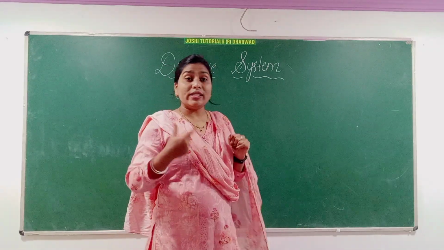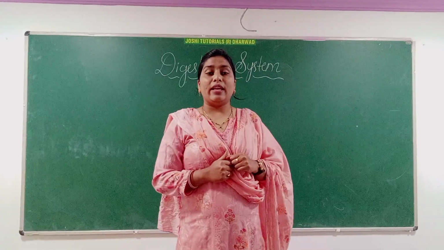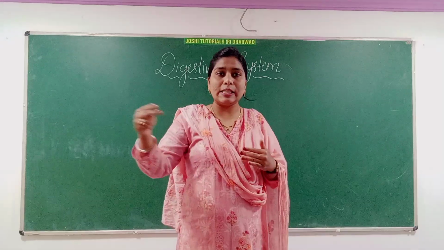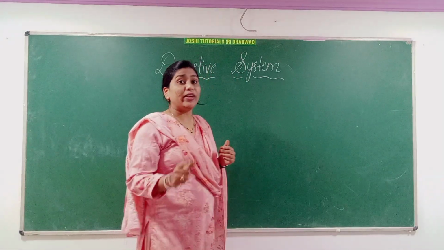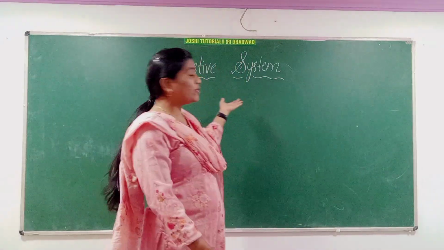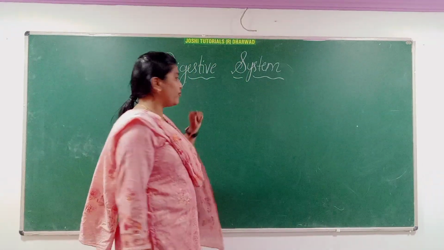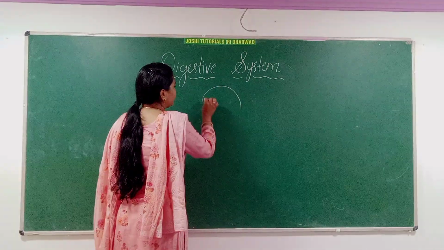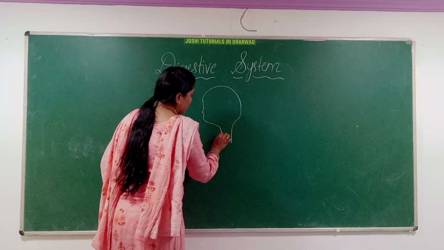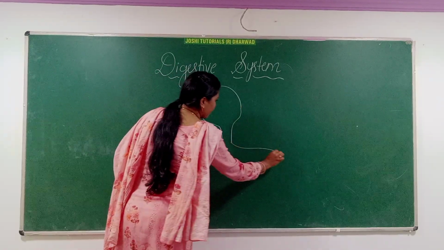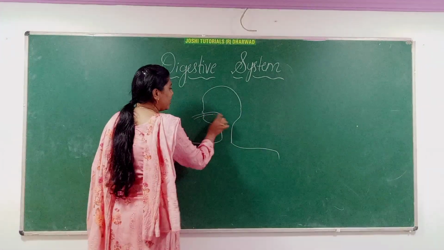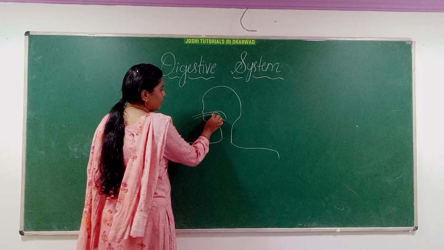Now what is the alimentary canal? The alimentary canal is the passage through which food to be digested passes. So that is called the alimentary canal. The alimentary canal starts with the mouth. Next we will see the process and steps of the digestive system. It starts through the mouth, and here you can see the buccal cavity.